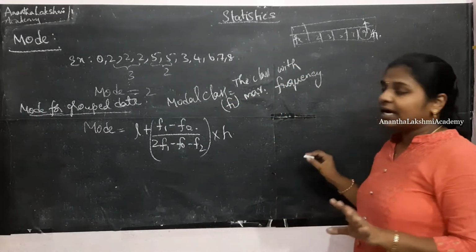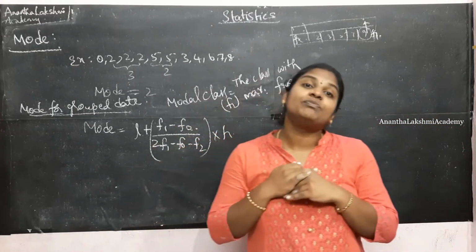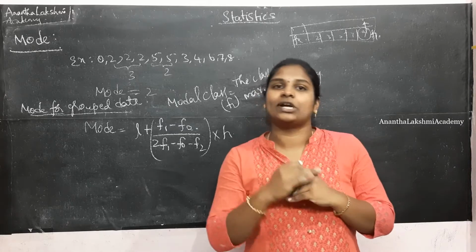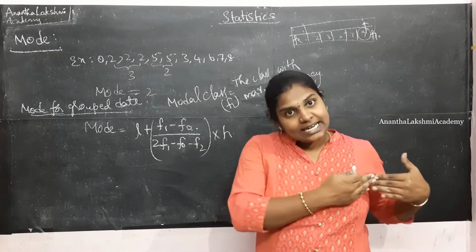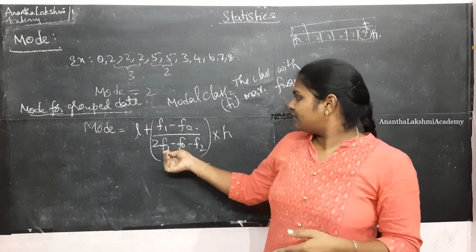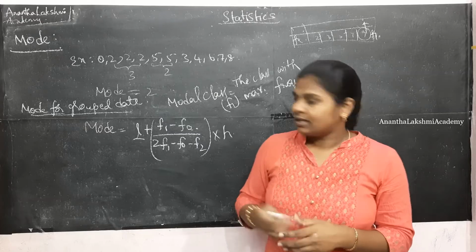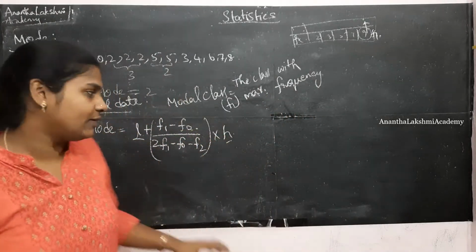F0 is the frequency of the class preceding the modal class, which is the class before the modal class. F2 is the frequency of the class succeeding the modal class, which is the class after the modal class. Then L is the lower boundary, and H is the class interval size. Let me explain that.